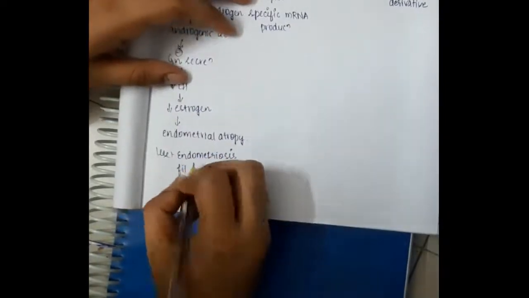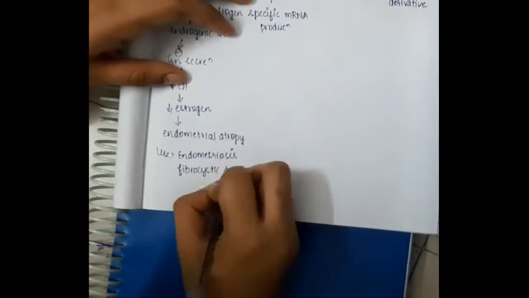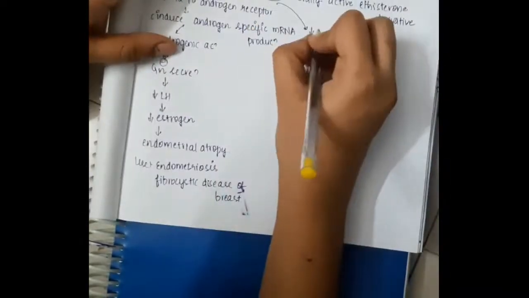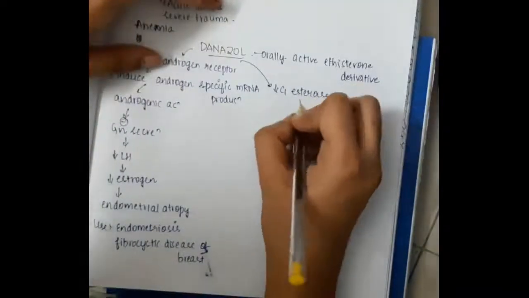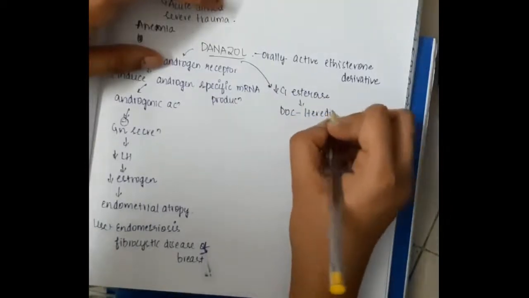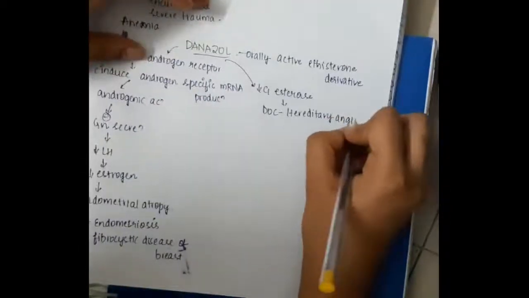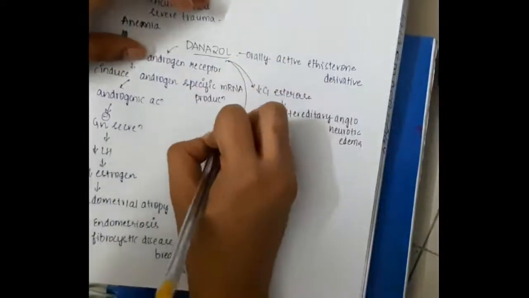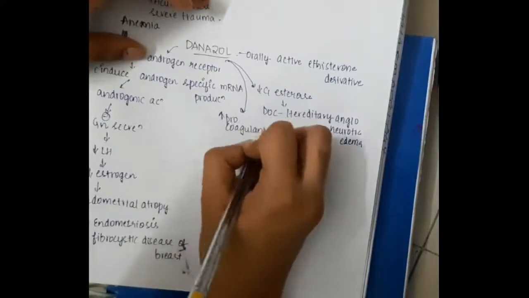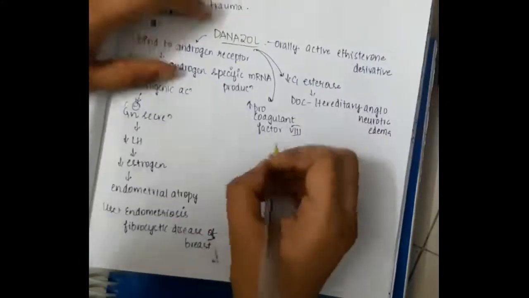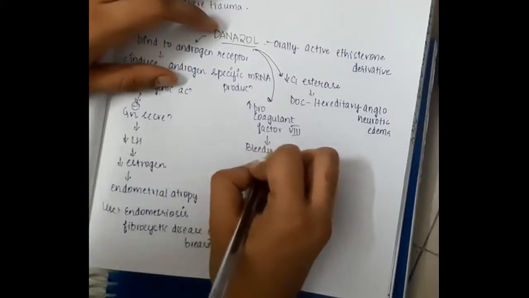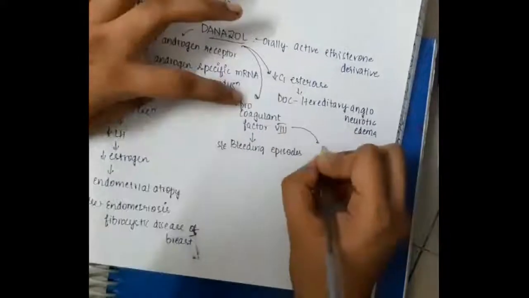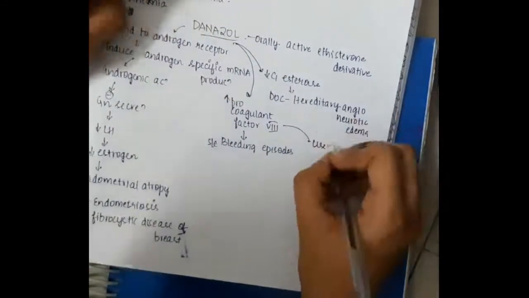So they can be used in conditions where there is increased endometrial tissue or increased estrogen activity. So it is used in endometriosis and fibrocystic disease of breast. Then this danazol also decreases C1 esterase. Because it decreases C1 esterase, it can be used as drug of choice in hereditary angioneurotic edema. Then this danazol also increases procoagulant factor 8, which will cause coagulation.